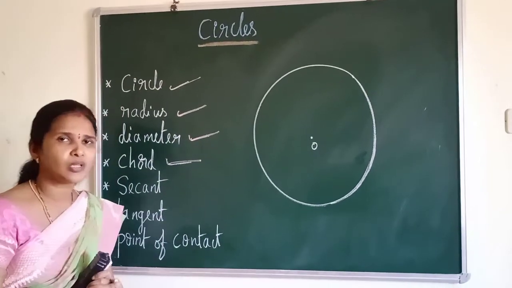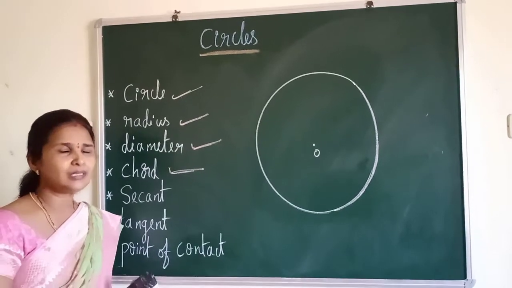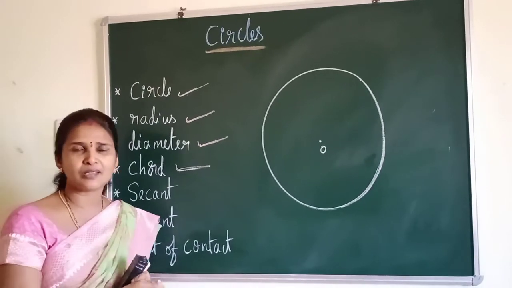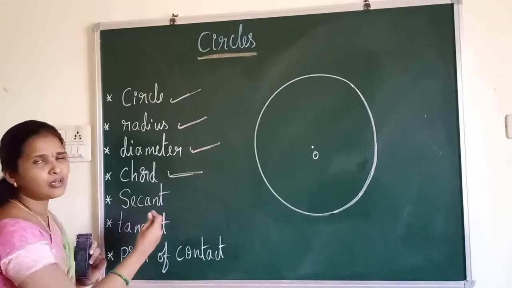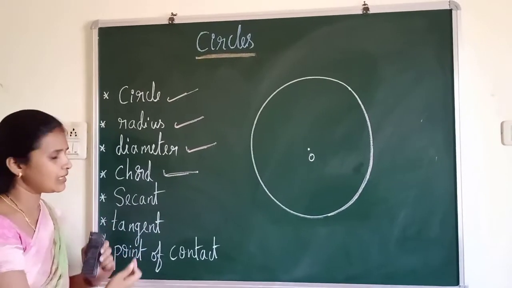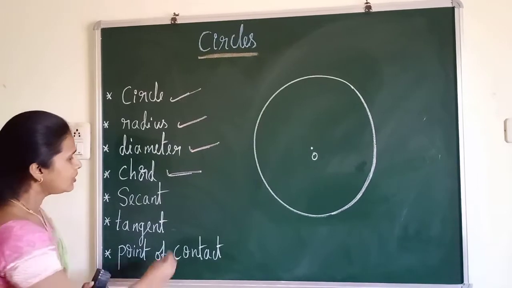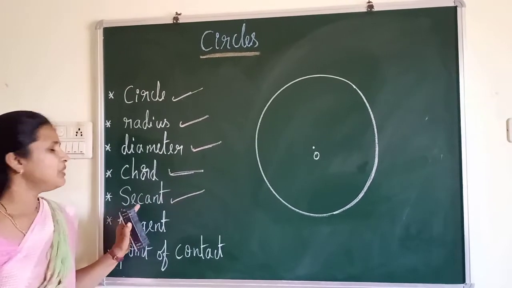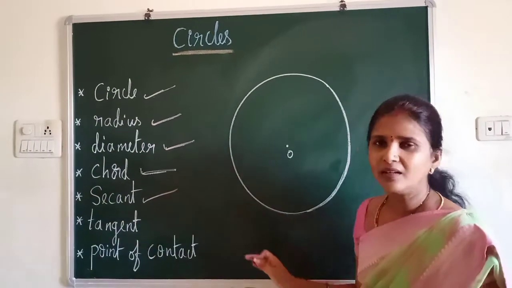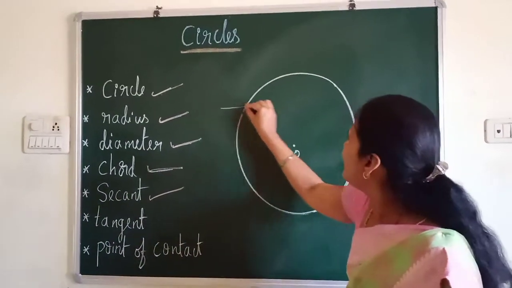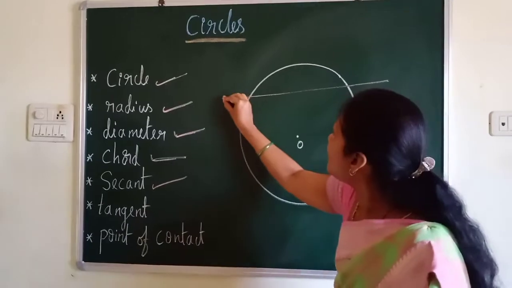Now the two more concepts which you are going to learn in this class for the circles chapter are very important. The whole chapter is based on the meaning of tangent, secant and point of contact. Now let me start. What is the meaning of secant? Here you can see this is a circle. A secant is a line.